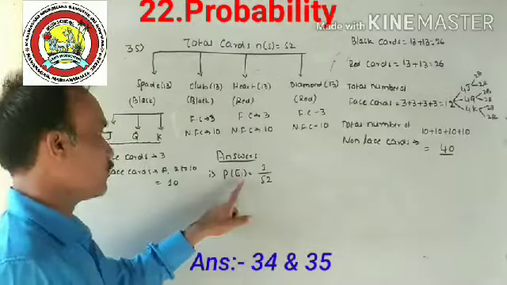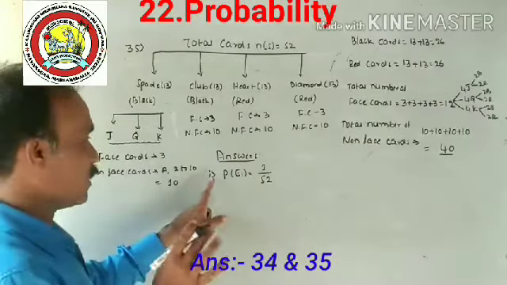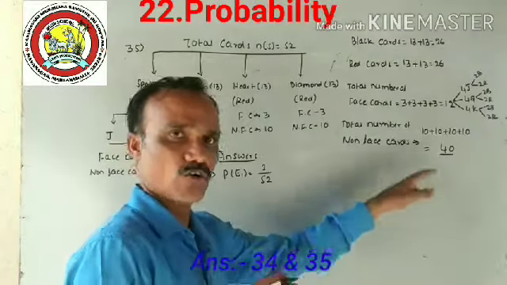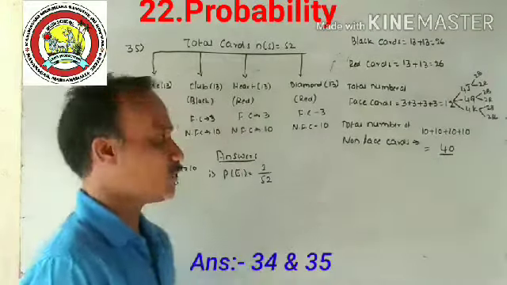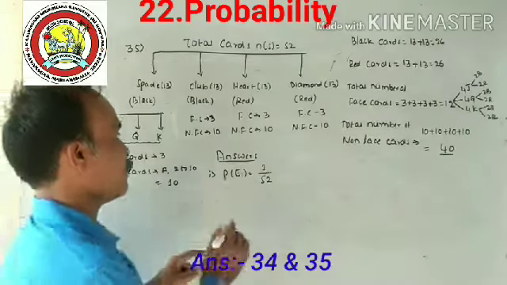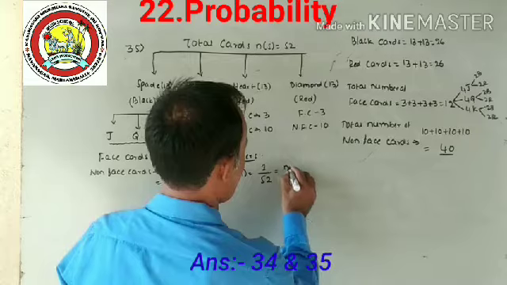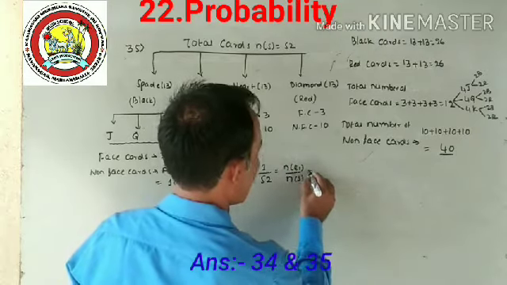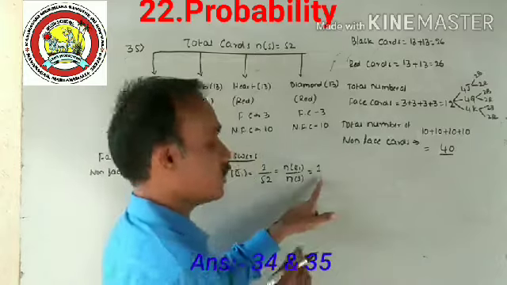Is it clear? You have to write in detail. Let E1 be the event of getting a card which is the 2 of spades. Therefore, n of E1 is equal to 1. So P of E1 is n of E1 divided by n of S, that is 1 divided by 52. Don't write 2 here.